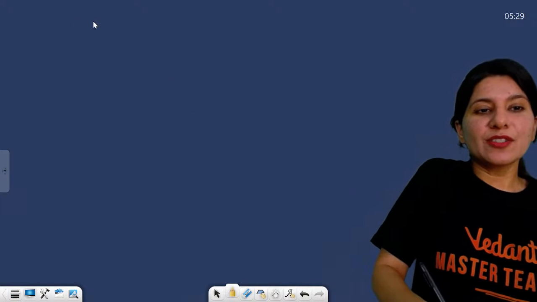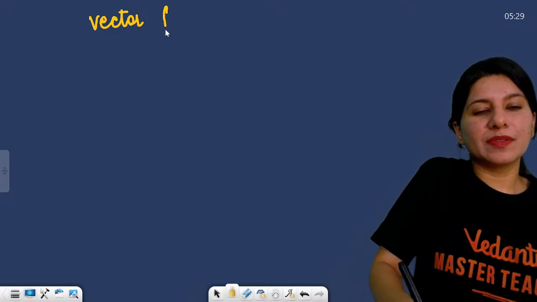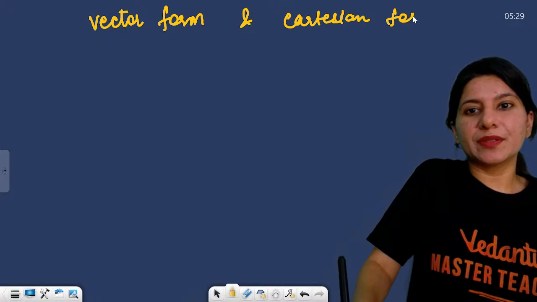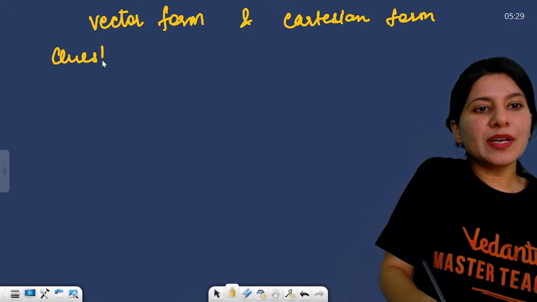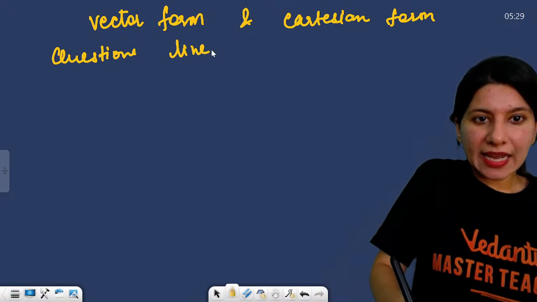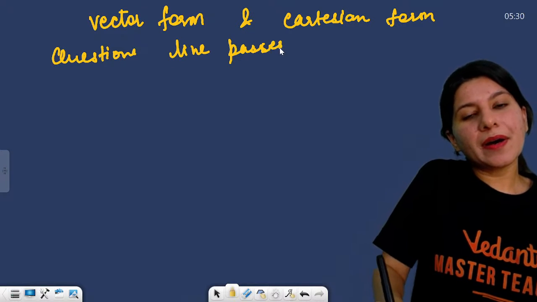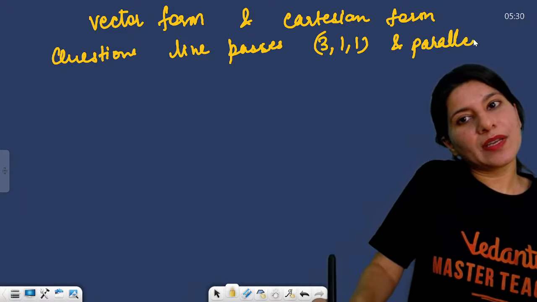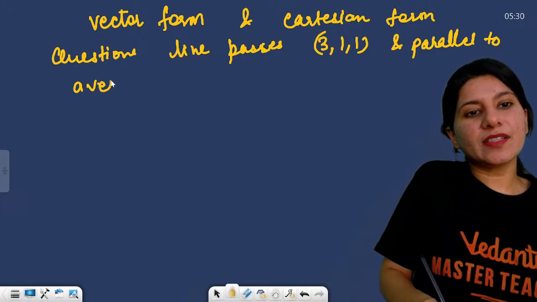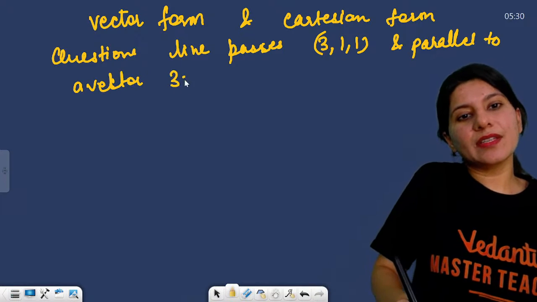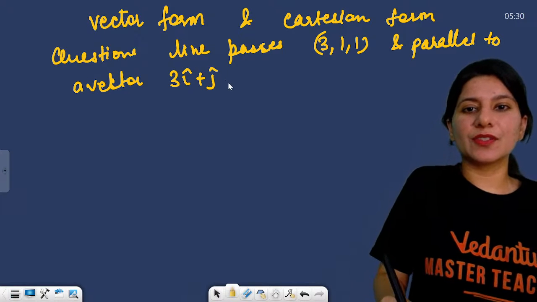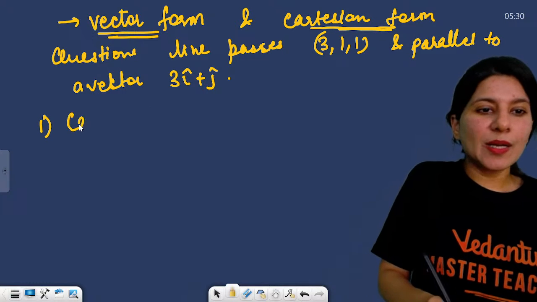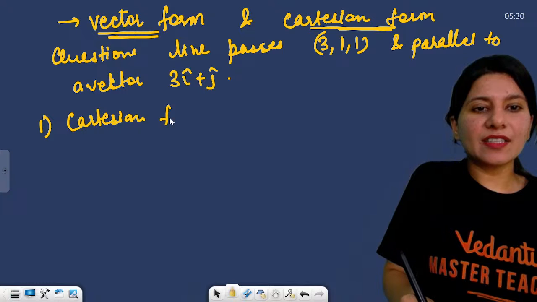And now vector form and Cartesian form, if you have to convert. Suppose a question is given to you that a line passes through 3 comma 1 comma 1 and is parallel to a vector which is 3i cap plus j cap. That's it. You need to find vector form and Cartesian form. So first, let's find Cartesian form.